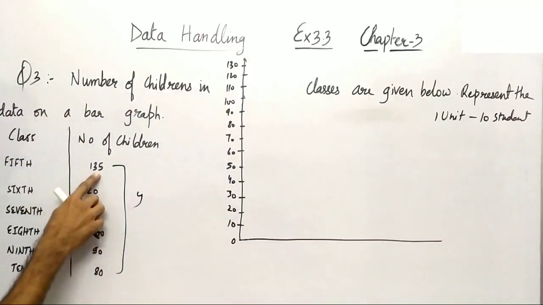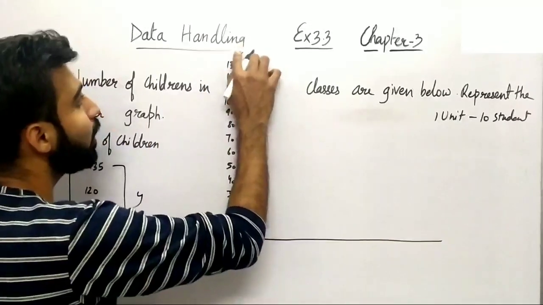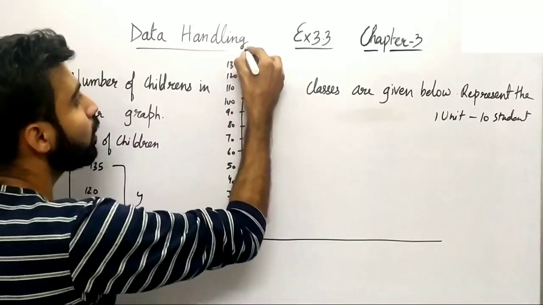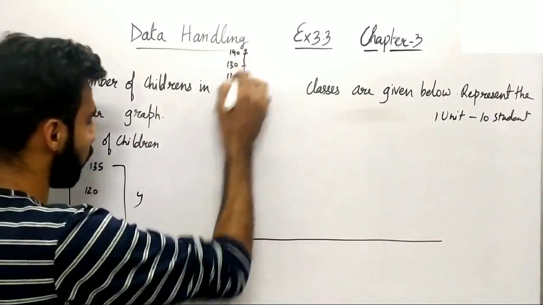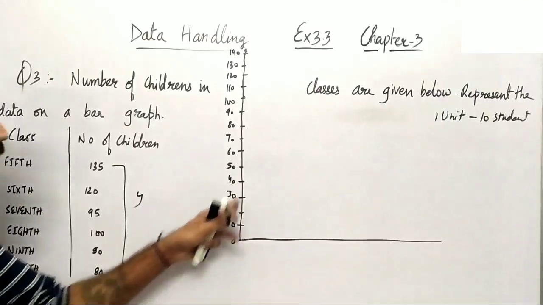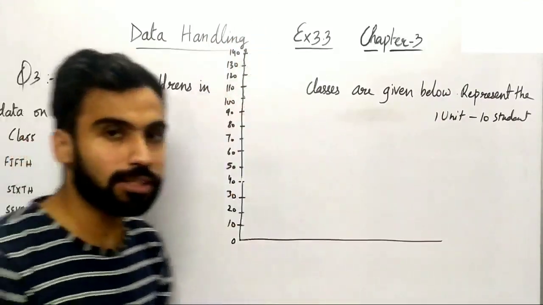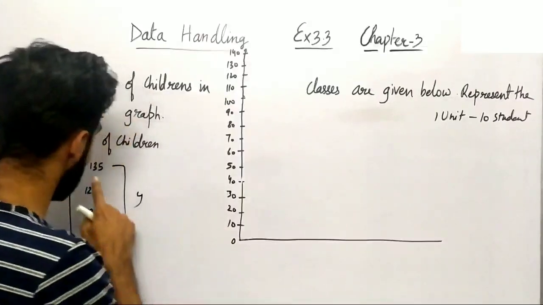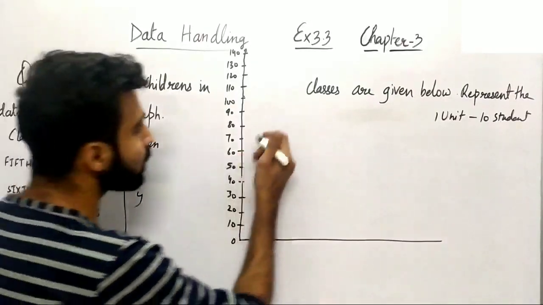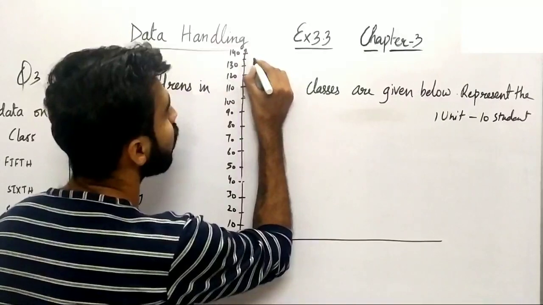So what is the larger number? 135. So it will come in between. You can say 130 and 140, right? So it's somewhere here 135, right? So now the chart is on y-axis. I have taken the scaling correct. So यहाँ पे मैं सबसे पहले place करता हूँ 5th class को. So what are the number of students? You can see in 5th class there were 135. So it was around here.